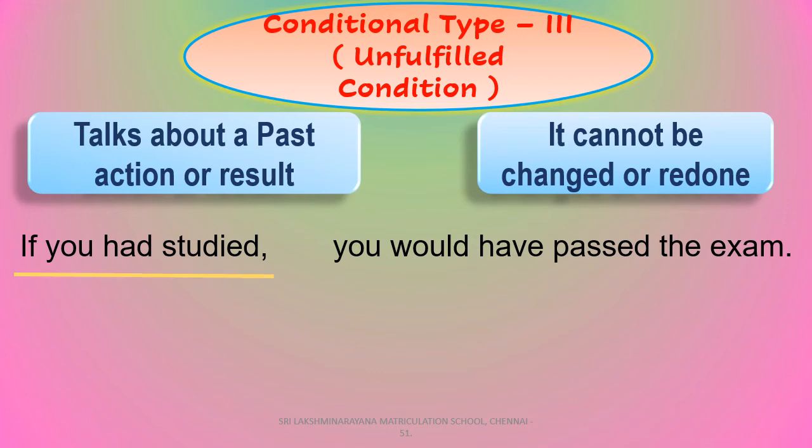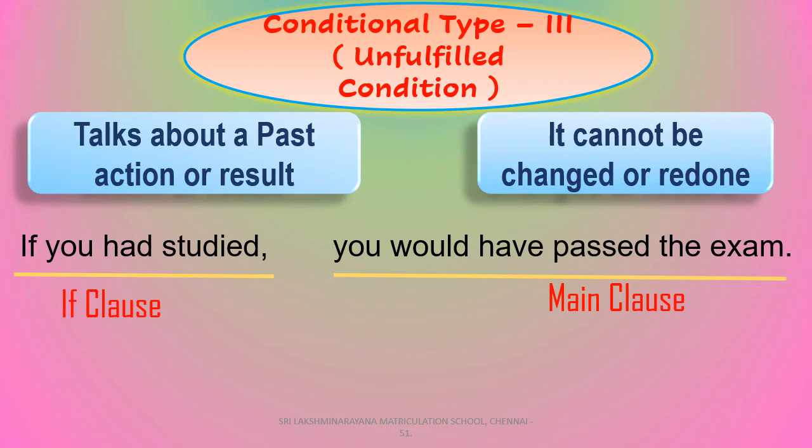If you had studied is the condition part, the if clause, and you would have passed the exam is the result part, the main clause. So this sentence talks about the past action that he or she failed to perform. It cannot be redone. What has happened has happened. He or she did not study and so they did not pass the exam.